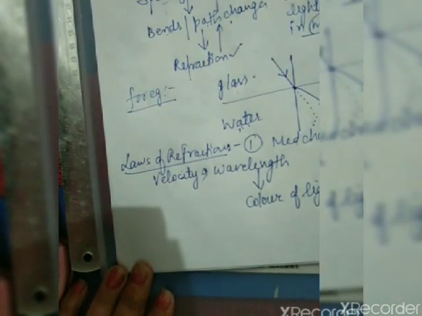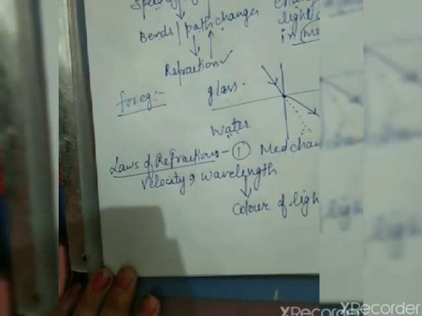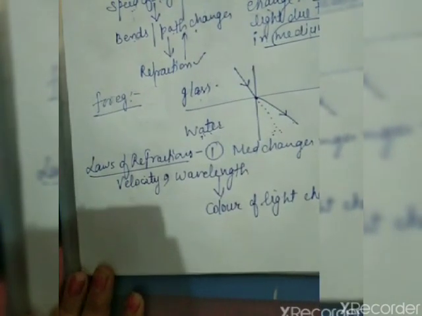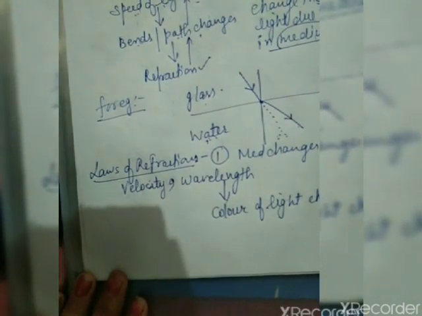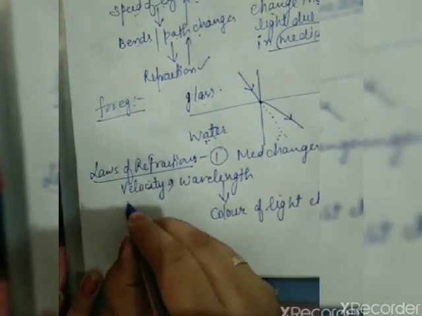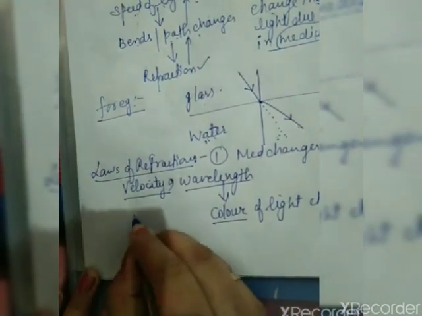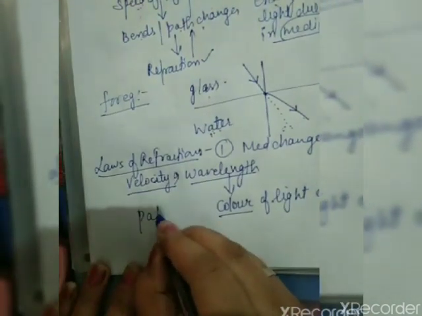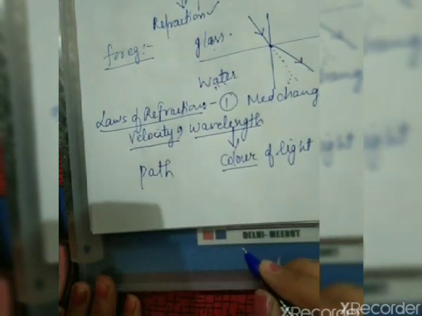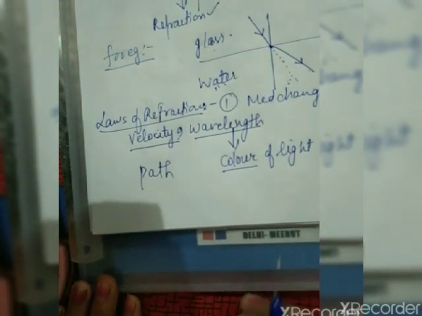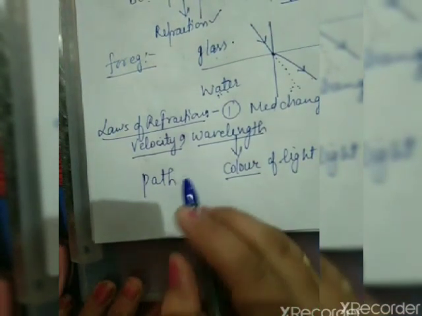What is the parameter that doesn't change during refraction? That is frequency. Frequency of light doesn't change. Okay, what are the parameters that change? Velocity changes, wavelength changes, color changes, or you may add path changes. So these are certain parameters that change.